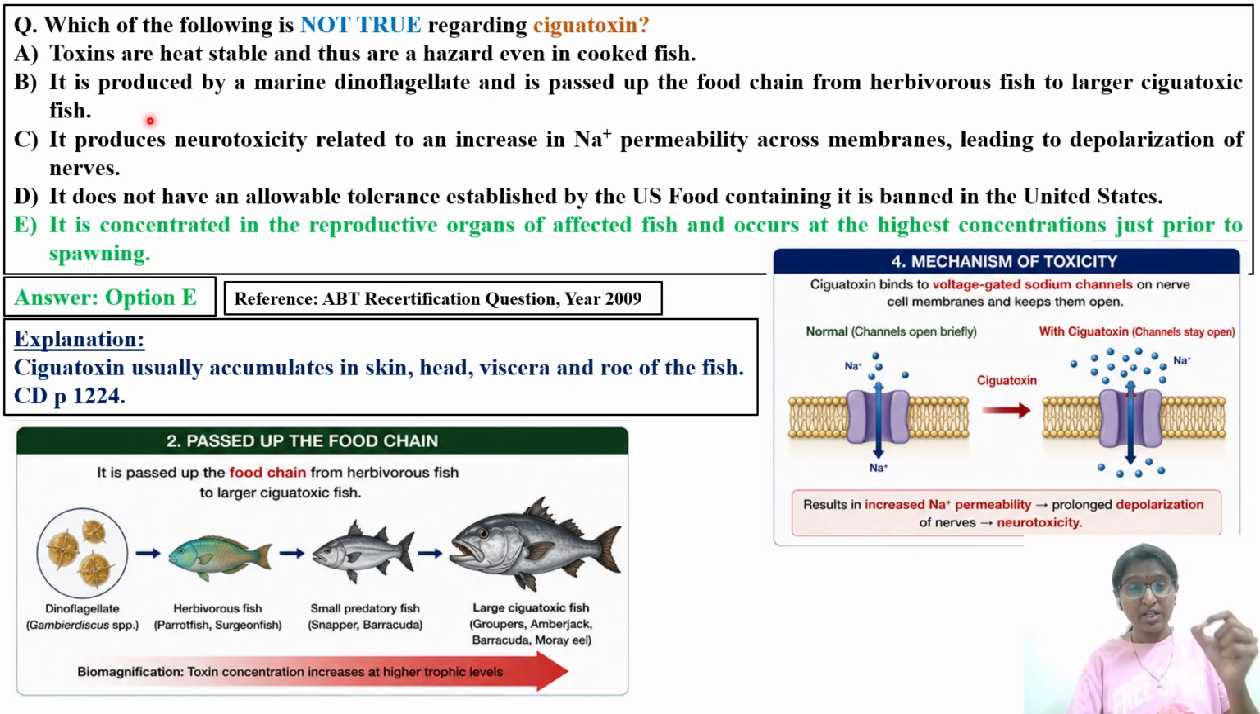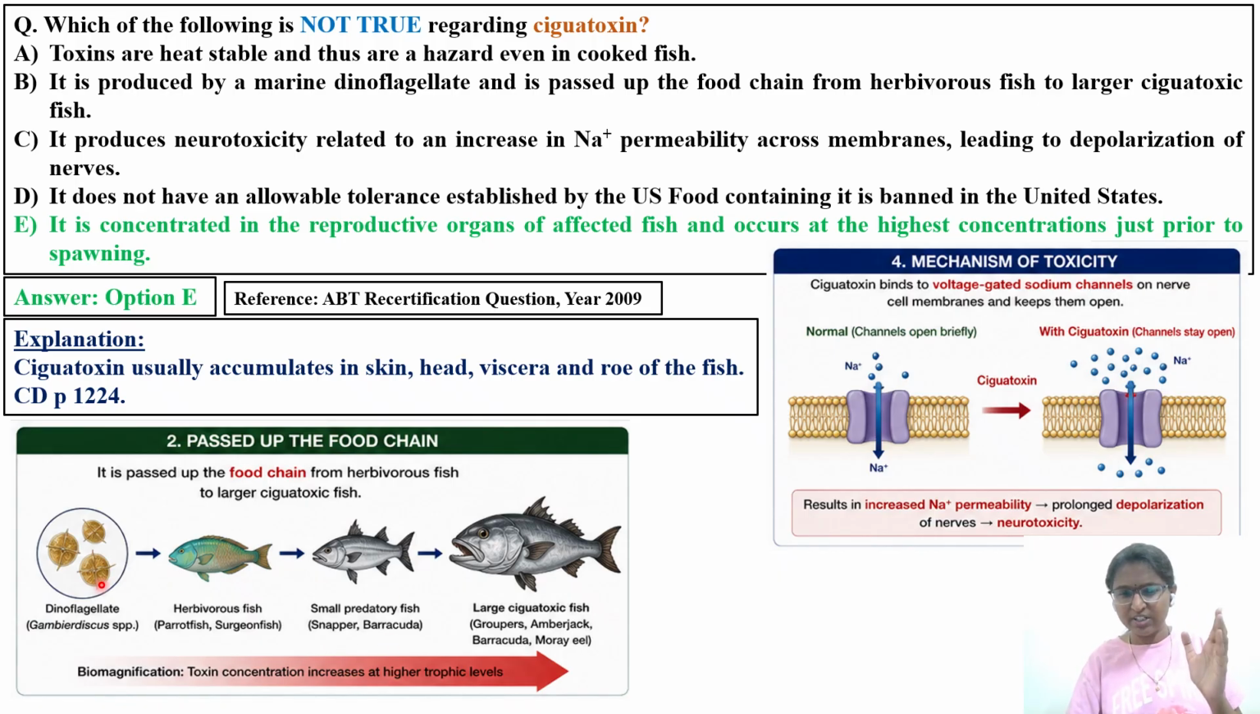The second option: it is produced by marine dinoflagellates and is passed up the food chain from herbivorous fishes to large ciguatera fish. In ciguatera fish poisoning, you have to remember biomagnification. This concept is very, very important. Dinoflagellates release the ciguatera toxin, and they are consumed by small herbivorous fish, for example parrotfish and surgeonfish. Then the small fishes are consumed by larger predatory fish, such as snapper and barracuda, which we generally consume.